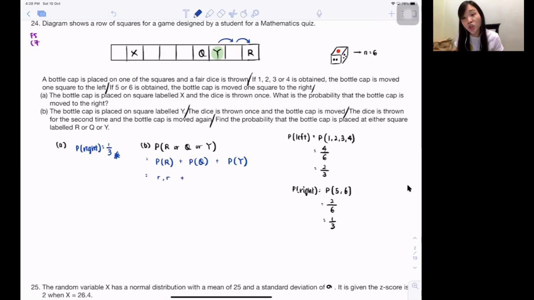So next one, to stop at Q, let's rub this off. Stop at Q, isn't it Q is left? And then, is it done? No. Can I stop like that? No. Why? Actually, Q, impossible to happen. Why impossible to happen? Because read the question. Just now they say the dice is thrown once. And the dice is thrown for the second time. That means you thought that you stop at Q and then you no need to throw the second time? No. No matter what, they say they will actually walk 2 steps. They purposely mention, dice throw once, move. Dice throw second time, move again. So that means you're definitely gonna walk 2 steps no matter what.